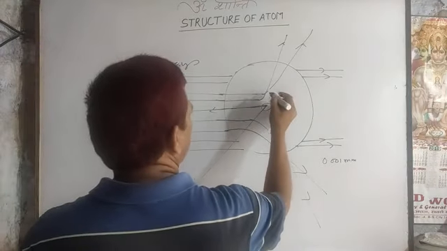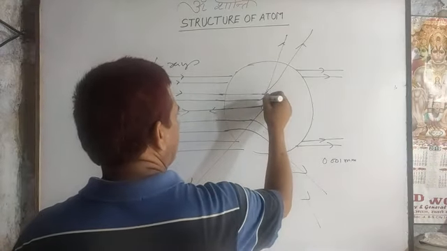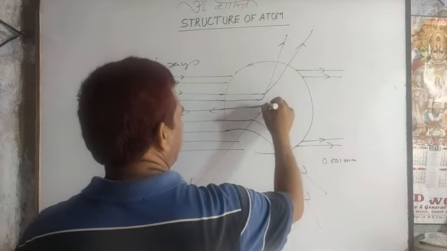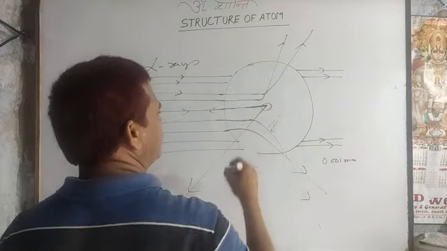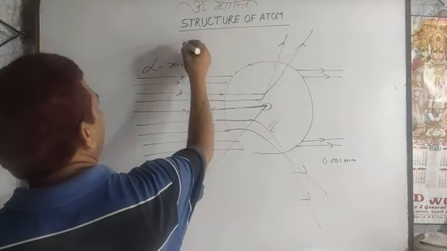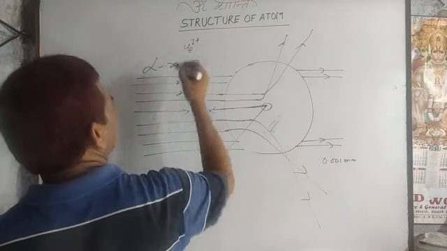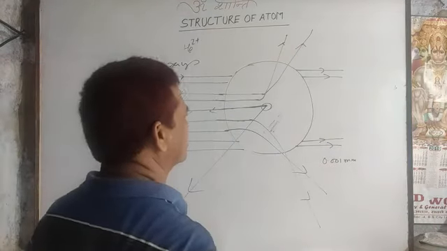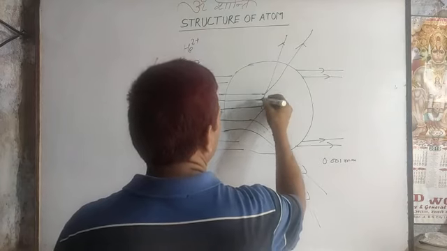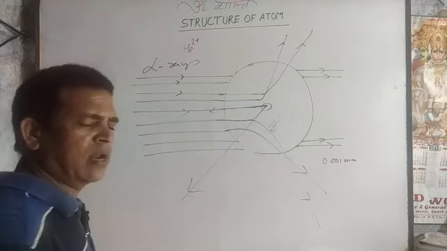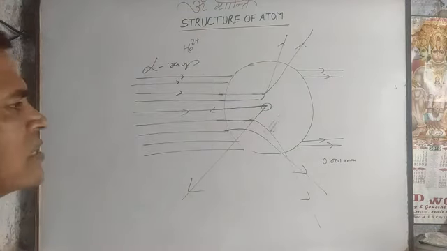Now some rays nearer to the center of the atom pass with deflection. That proves the alpha ray, which is a helium ion with 2 units of positive charge, is sustaining positive charge, and the ray nearer to the center passes with deflection, meaning repulsion occurs.